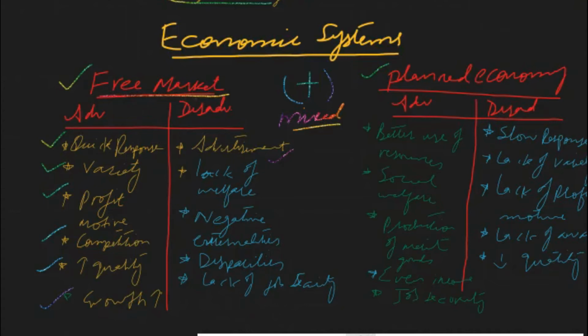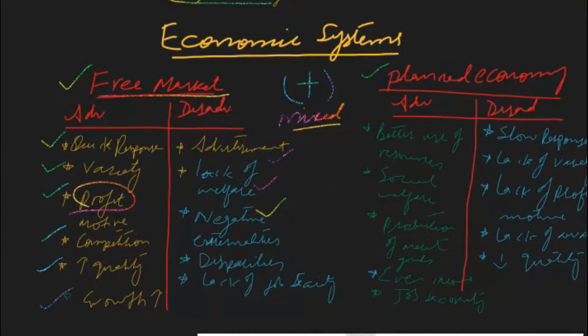And the next disadvantage is lack of welfare. In free market economic systems, private individuals and companies don't bother about the welfare of society. They focus on their own profit. In advantages, we have discussed the profit motive. So their motive is to earn the highest profit, so they focus on their profits and they ignore the welfare of the society, so they don't undertake any kind of production of goods and services which benefits the consumers without paying for these goods and services.